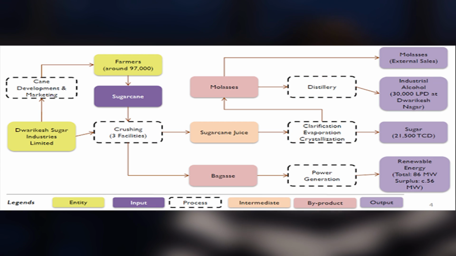A sugar mill can either be a standalone or an integrated mill. In a standalone mill, the mill does not have the capacity nor the capability to process bagasse or molasses and convert it into power or ethanol. On the other hand, in an integrated mill, the mill has the capacity to convert bagasse into power and molasses into ethanol, thereby rendering it a much more profitable venture than a standalone mill.